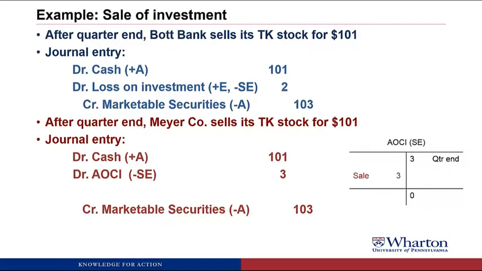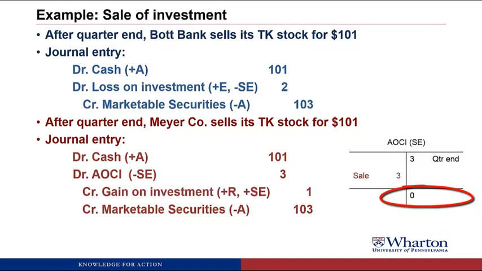So it's like we put it up in the attic until we need it. Well, now that we've sold the stock, we need to pull that gain out of the attic. We need to remove it from AOCI. And the way you remove it from AOCI is a debit. By debiting AOCI, it cancels out that credit and gets the gain out of there completely and leaves a 0 balance in AOCI. Then we plug, and it turns out that Meyer gets to record a gain on the investment. Because this is a realized gain, we actually realize this by selling the stock, it goes on the income statement, and will go through retained earnings into stockholders' equity.